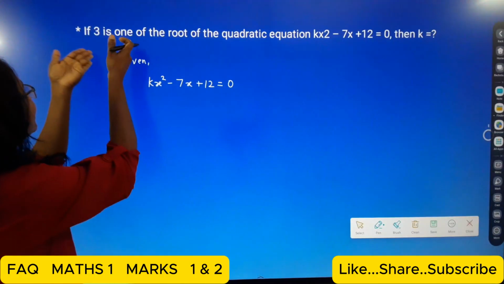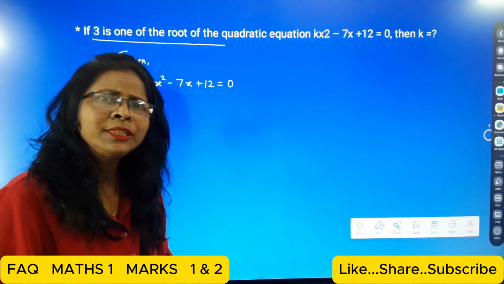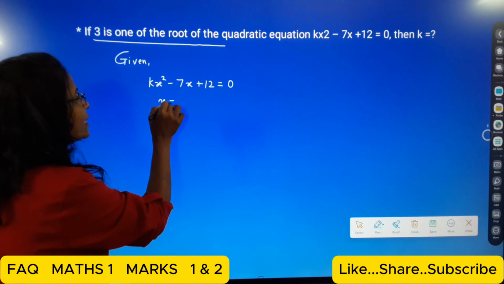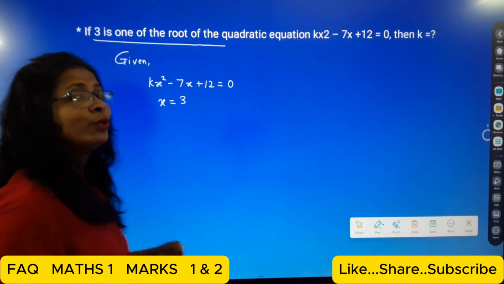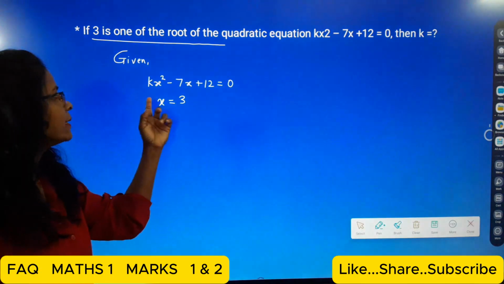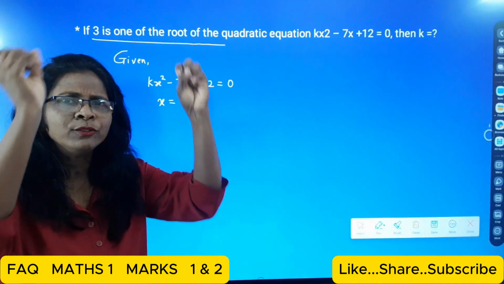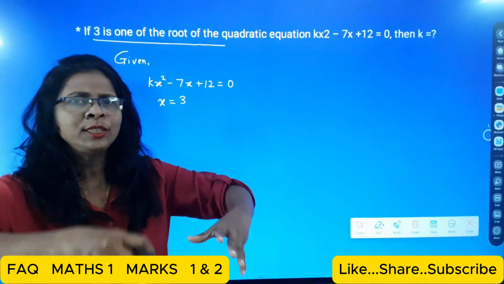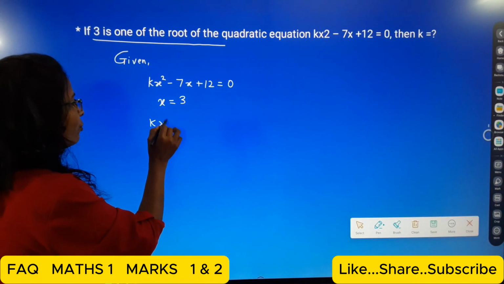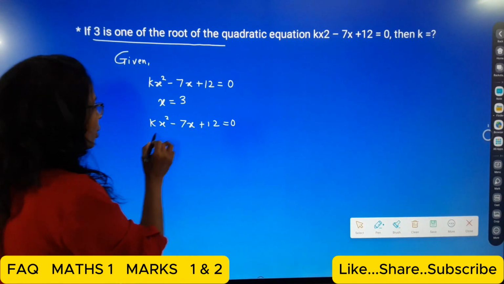Here the given is that 3 is one of the roots, that means that is the value of x. So x is equal to 3. Now wherever you see x in this quadratic equation, you put the value of x there. So write down kx square minus 7x plus 12 is equal to 0.